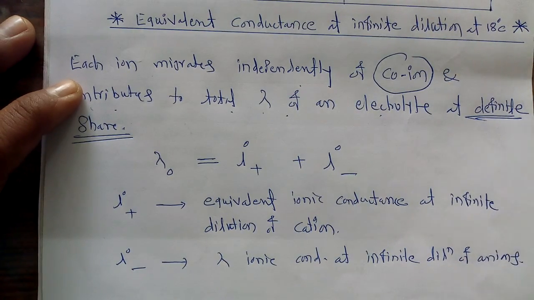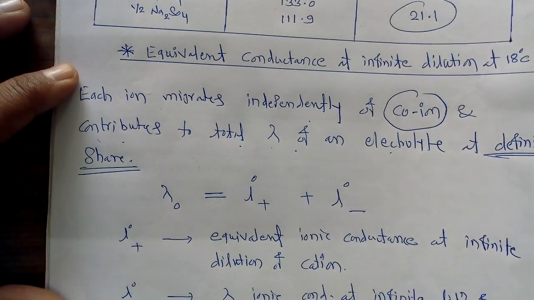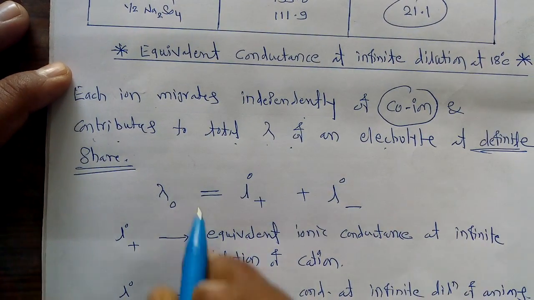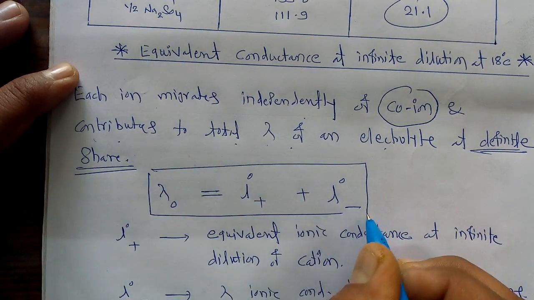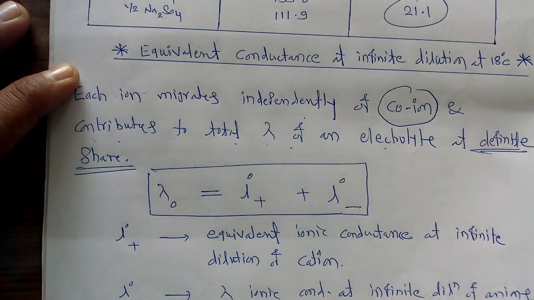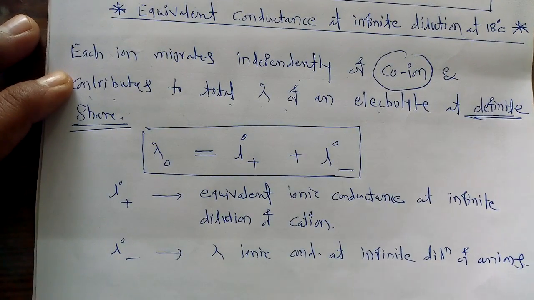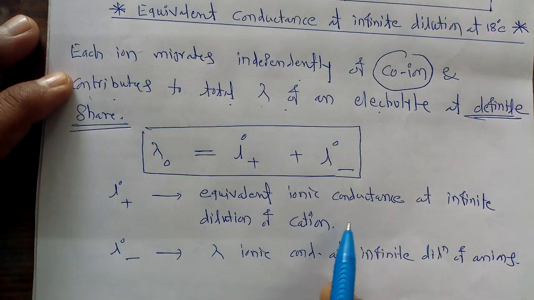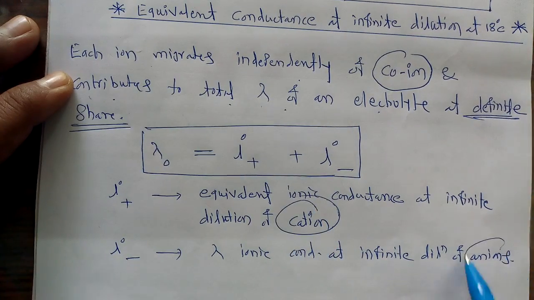So by observing this equation, we can say that the lambda 0 value for every electrolyte is nothing but the combination of the contributions of cations and anions present in that electrolyte. This contribution is called the equivalent ionic conductance at infinite dilution of cations and anions respectively.